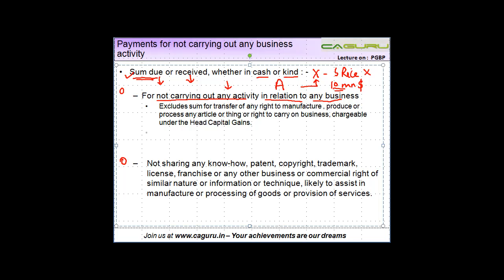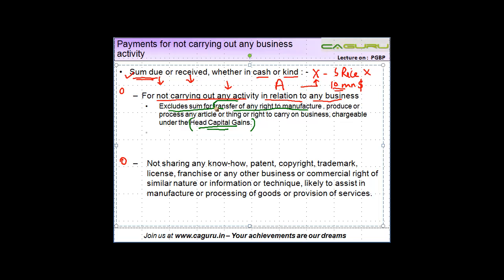However, if you receive money which is chargeable to tax under the head capital gains, and we will see that when we move on to that chapter, it excludes sum for transfer of right to manufacture.